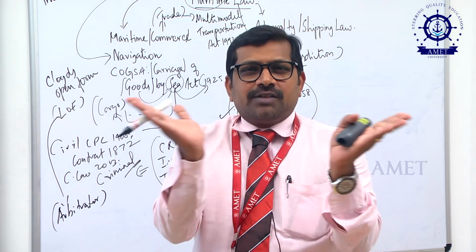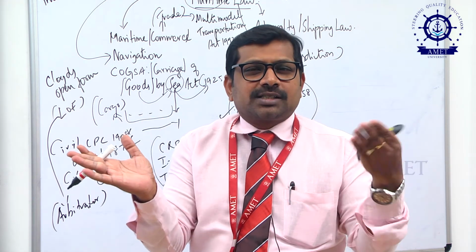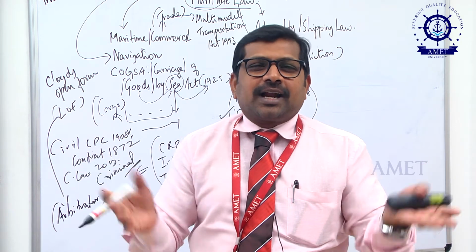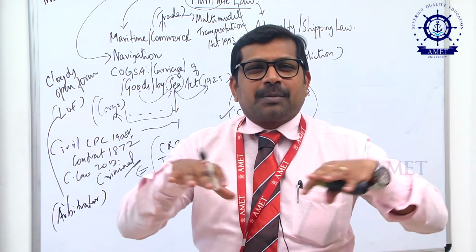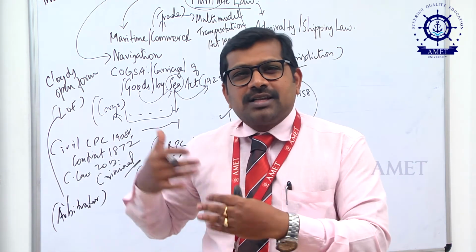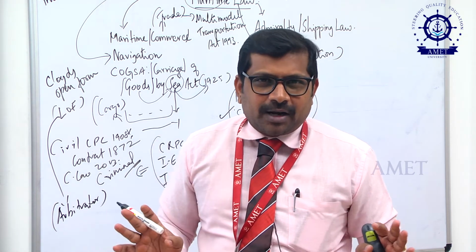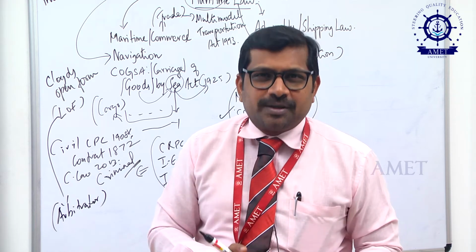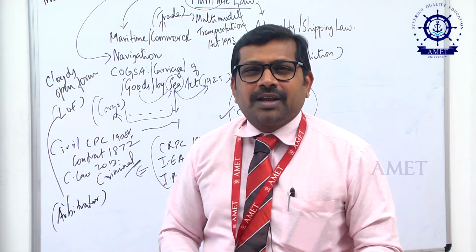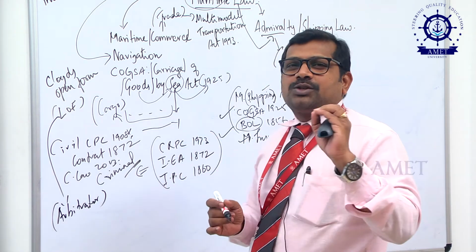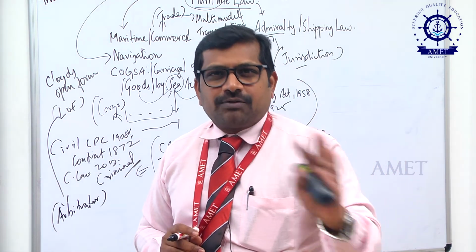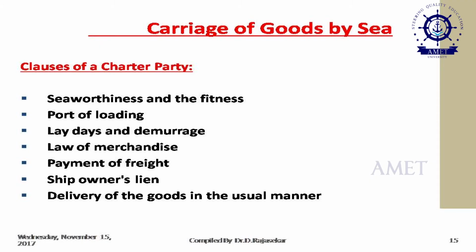This agreement happens between two parties, one is the ship owner and another one is the consignor. They are combinedly called a contract, or taking the goods through the sea is called a contract of affreightment. All these most important points need to be remembered always regarding the Carriage of Goods by Sea Act 1925. What are the major classes of charter party?